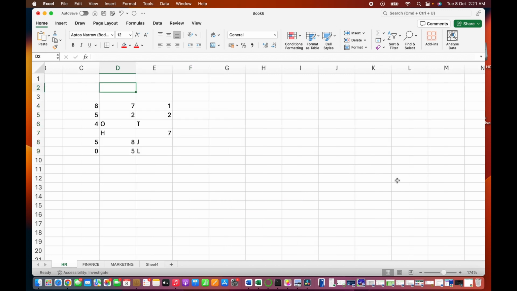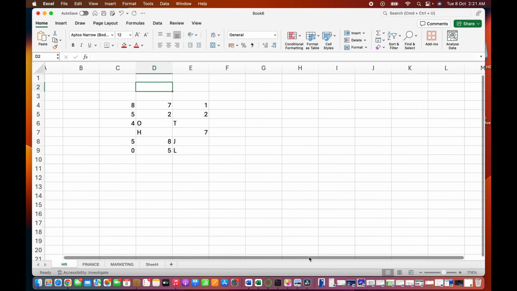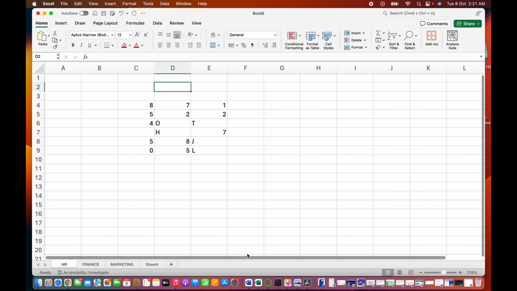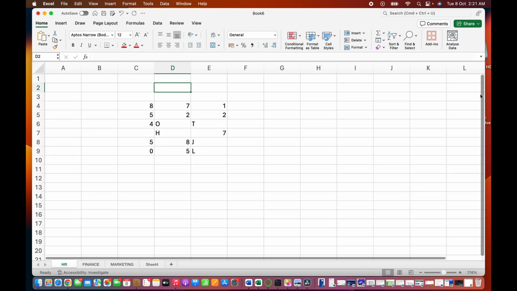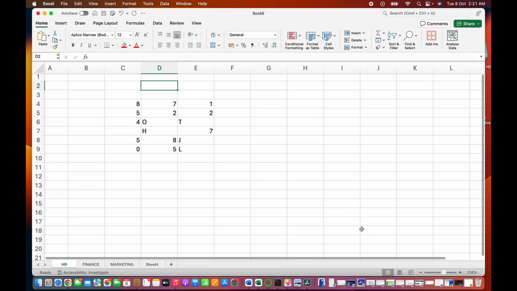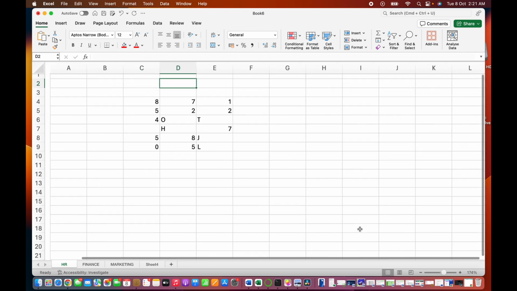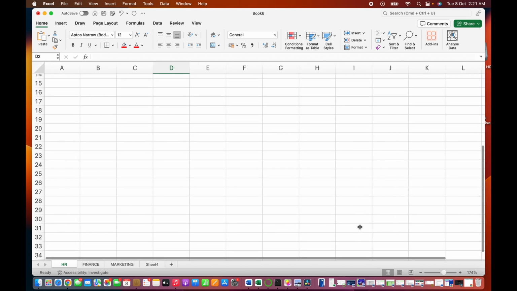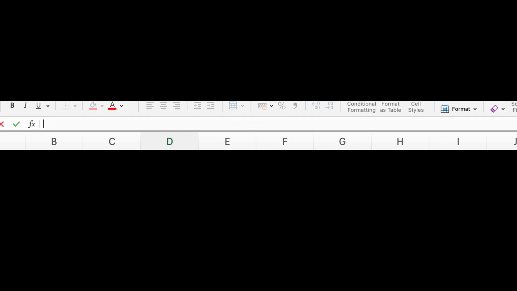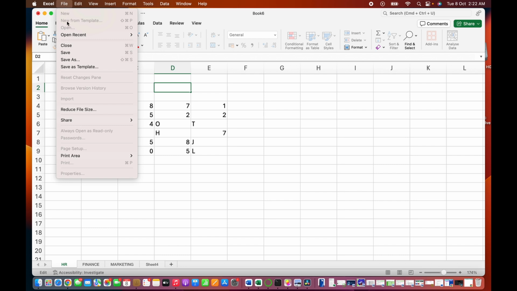Now we have scroll bars for easy movement in Excel. We have horizontal and vertical so that it is easy to navigate to wherever I want to without just having to scroll manually. Yeah, so that's it about scroll bars in Excel. Now we have what we call the formula bar. So we are just trying to explore a few menus under the major menus file, edit. These are the menus we see.